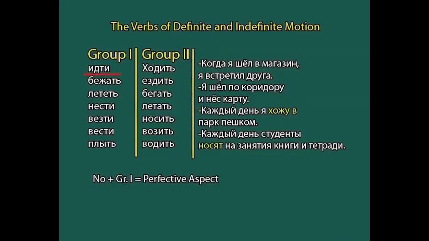What is the meaning of идти? Идти is to go or to come. Ехать is again to go or to come, but on a vehicle. Бежать is to run, лететь is to fly, нести is to carry something on your shoulder, везти is to carry, again, but on a vehicle, вести is to lead or to accompany or to drive.